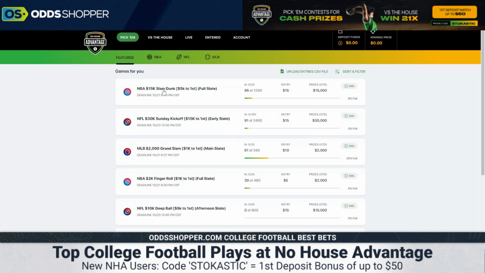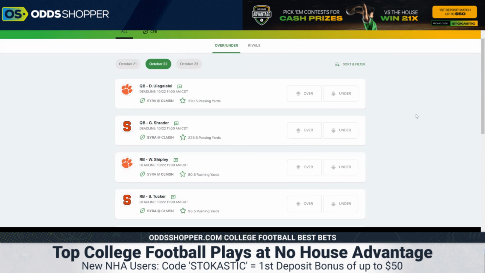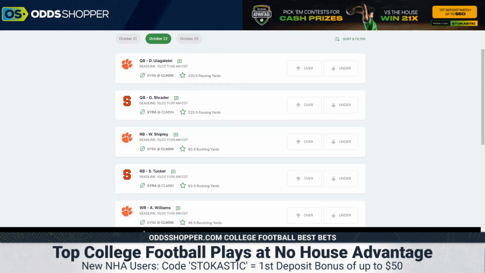But for college football specifically, you're going to go over and hit this versus the house. Now you're going to see over-unders. This is NBA. We'll hit October 22nd. That'll bring us to the college football section where we're trying to hit overs and unders on these specific props. And the way you're doing this is you can bet up to 5 player props, overs, unders. It's your normal statistical categories we know and love on these platforms.